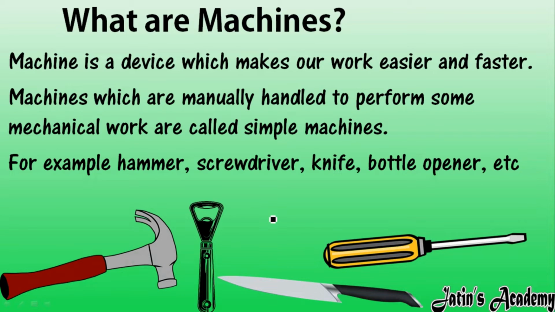To open the cap of a bottle, it is very difficult to do it by hand. By simply using a bottle opener, within a fraction of a second we can easily open the cap of the bottle. So the machines or devices which make our work easier and faster are known as machines. The machines which are manually handled, and which contain only one or a few moving parts, are known as simple machines.